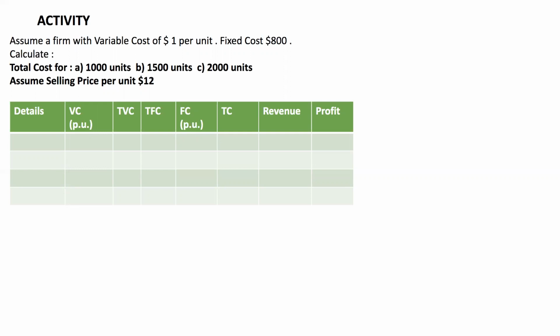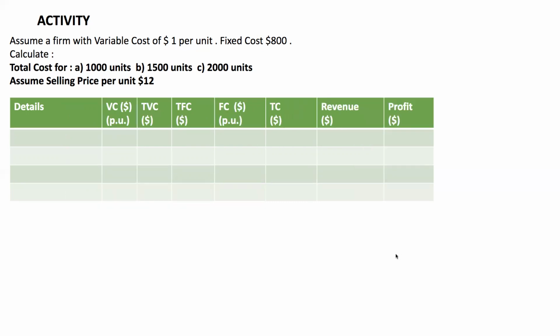They're saying that we have a firm with a variable cost of $1 per unit. The fixed cost, this is the total fixed cost, of 800. They want me to calculate the total cost for 1,000 units, for 1,500 units, and for 2,000 units, assuming the selling price is $12. Let's move ahead and see how we are going to fill it.